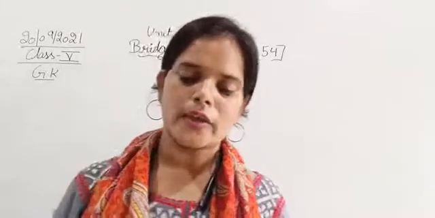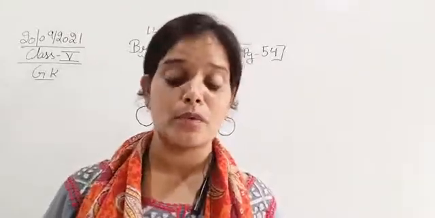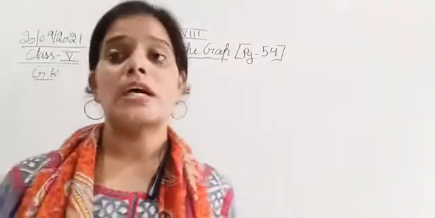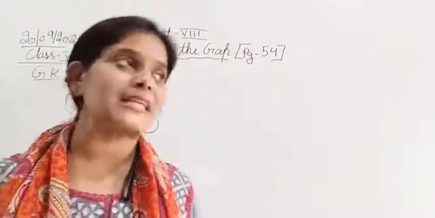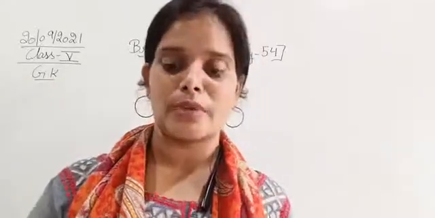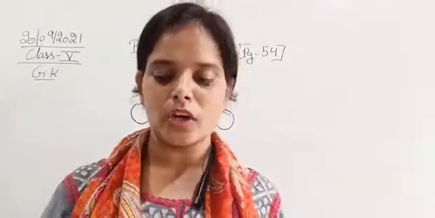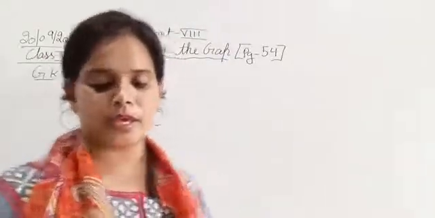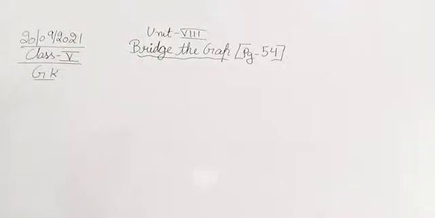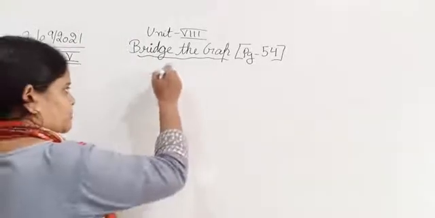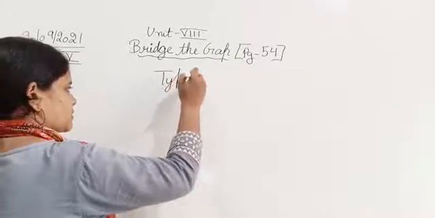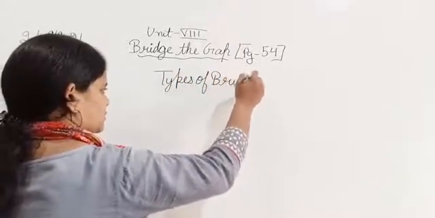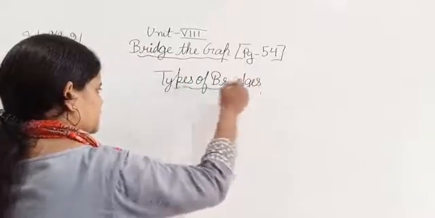Before starting with the different bridges, I would like to tell you about the different types of bridges. Basically, there are 3 types of bridges. Not only 3, there are certain other bridges, but I'll just tell you the main 3 bridges. So I'm just telling you the types of bridges. What are the various types of bridges?